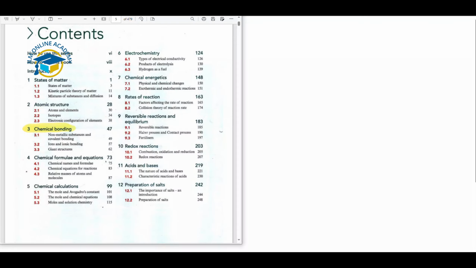You can see on my screen the highlighted one. This is the third chapter of our book, which is about chemical bonding, and the contents we will discuss today under chemical bonding are, first, non-metallic substances and covalent bonding; second, ions and ionic bonding; and third, giant structures. So let's start.